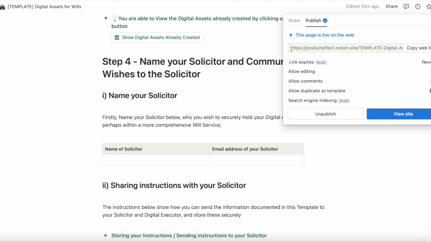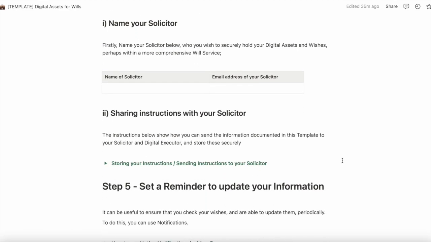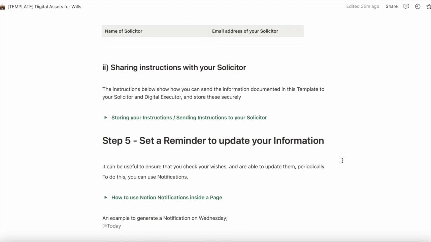So this will actually be the URL or address of the digital asset template that you have. Copy that and then send it to the solicitor or your other company that you're using to construct your will. Send the link to them, and they'll have access to what we're looking at right now, but filled out.